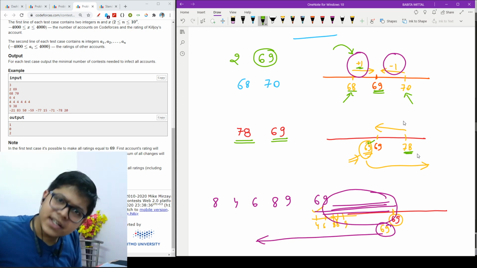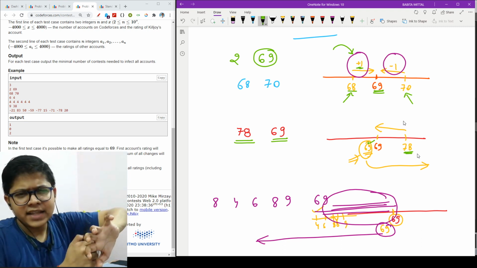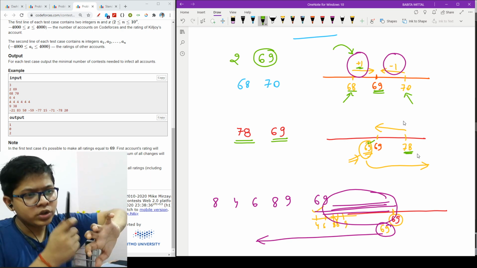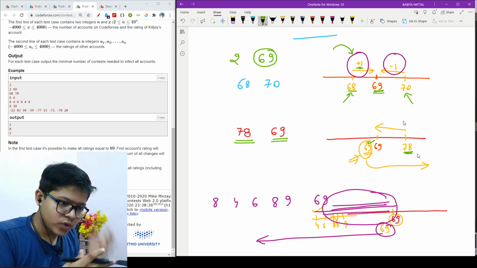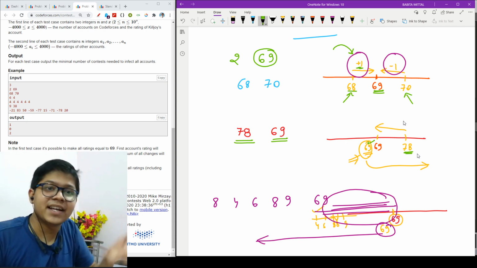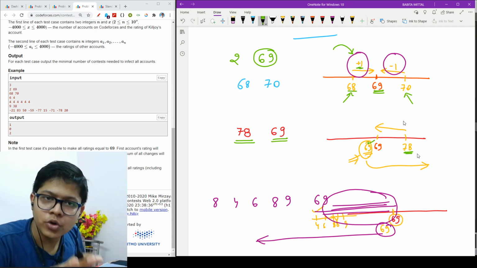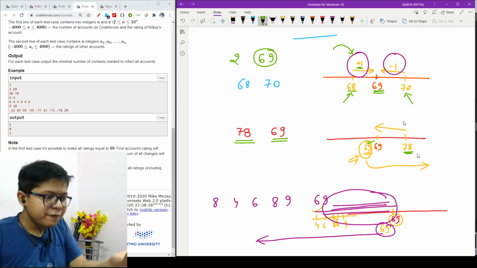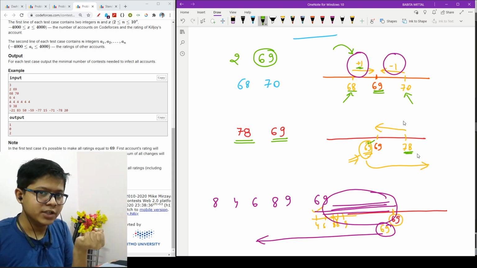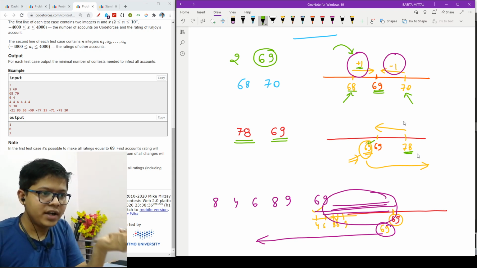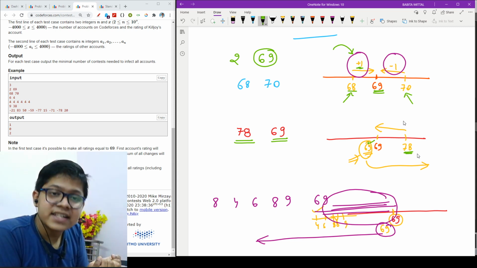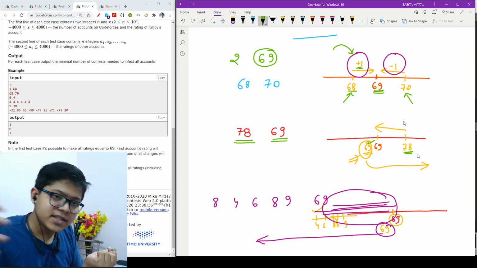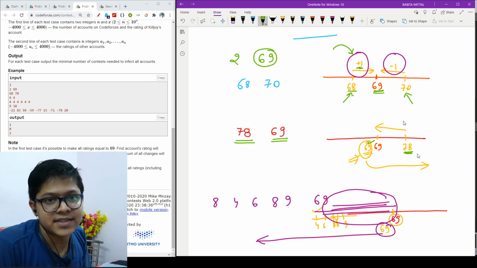I can bring that number 78 to the location 69 by reducing it, and as I reduce it, I can increase my already infected 69 value. So if I have an already infected value, I can utilize it to increase or decrease ratings such that other numbers may arrive at the infected place.